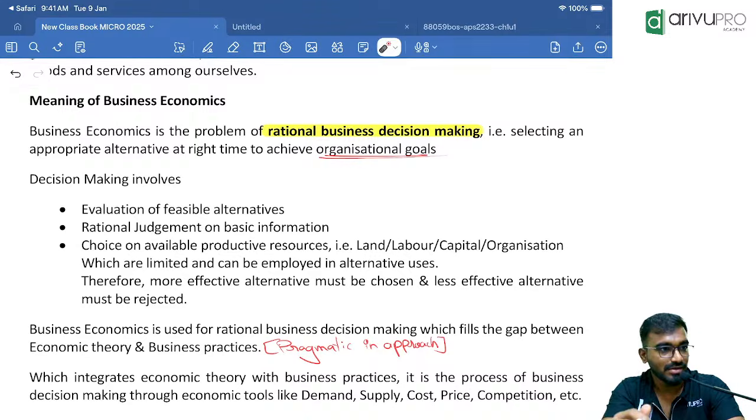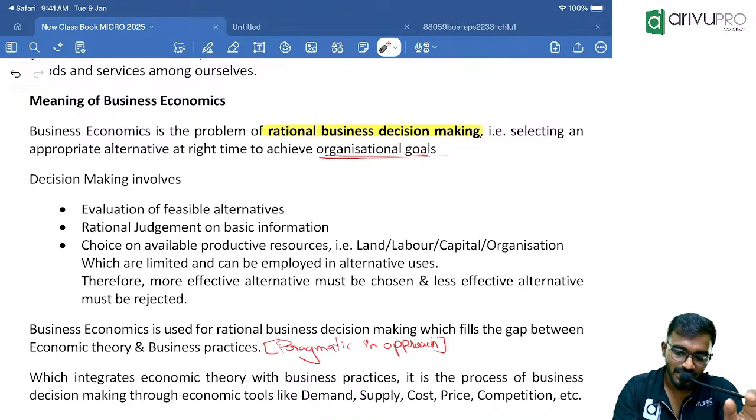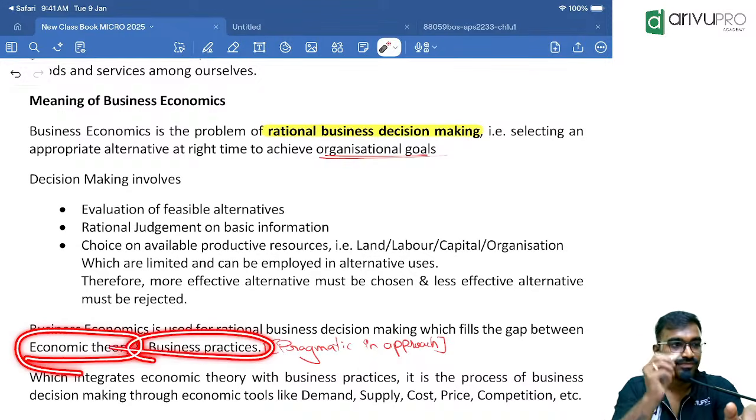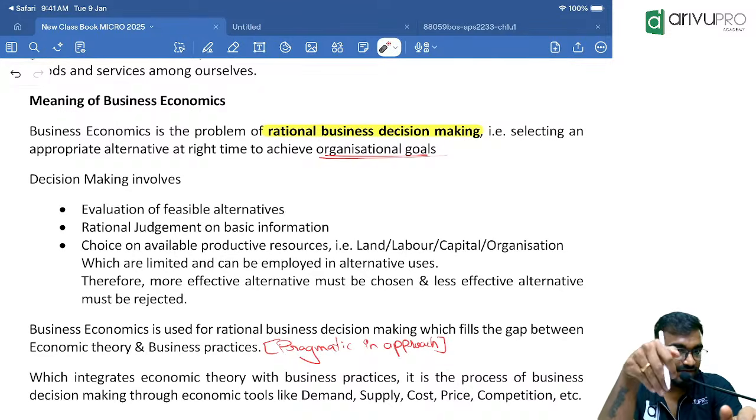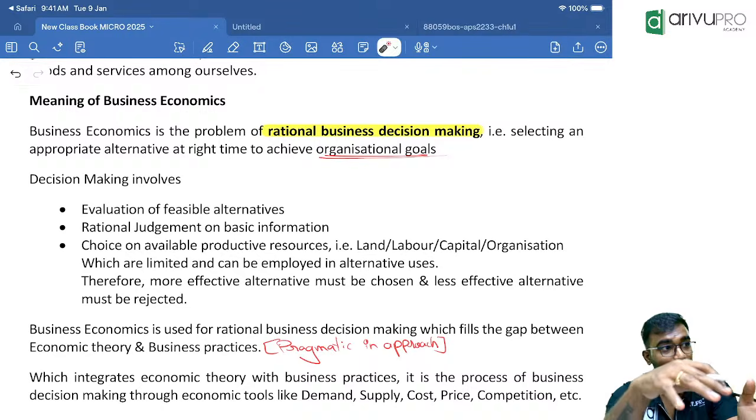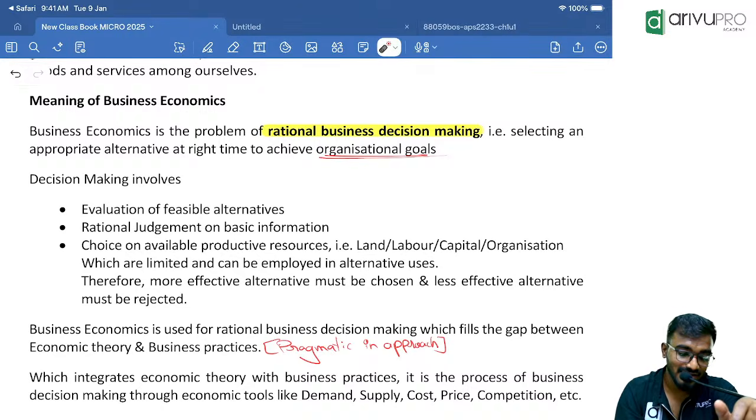Technology is rapidly growing. Today, what exactly does a business face as problems in the practical world? That is what we have to be more concerned about. Along with economic theory, we should also consider what the firm faces in the real world: challenges because of change in technology, challenges because of change in resources or shortage of resources. We even have to consider the present abilities rather than considering only an economic theory. That is what business economics does.